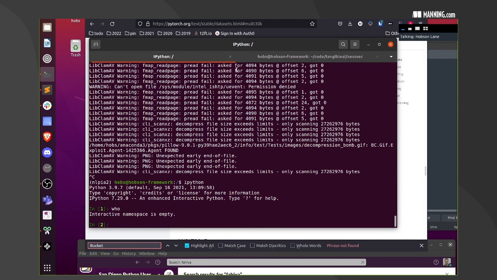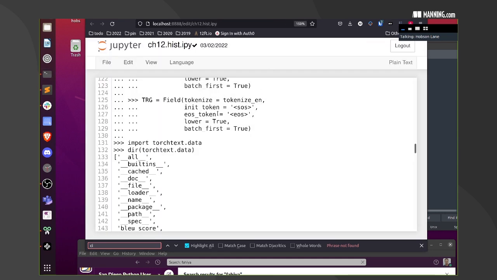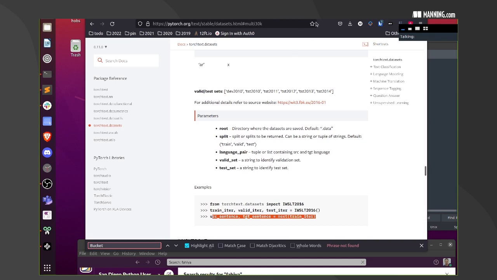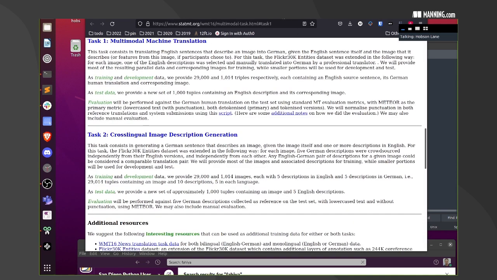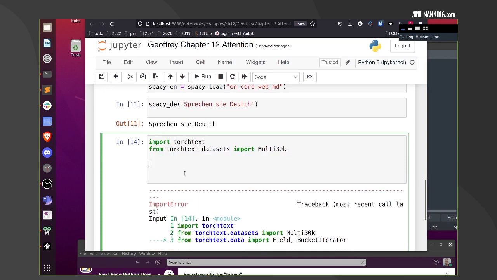Oh, that's right. It's over in the Jupyter Notebook. Let's go to the Jupyter Notebook. Let's get rid of that. Here we go. Let's instantiate a multi-30K. So train set, val set, test set equals multi-30K.